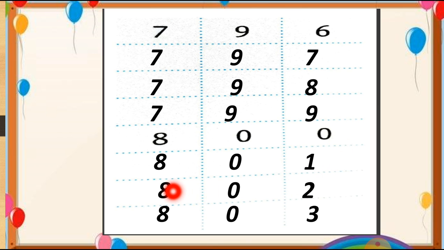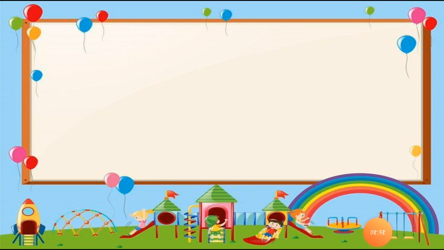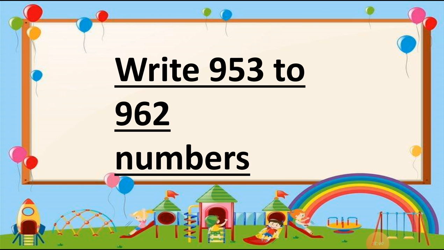This way you can see here 803. This way we have to complete this table, and hope your answer is right. Check your answer with this table, students, and there is no doubt in this. See this, the next one. And the next, write 953 to 962 numbers.